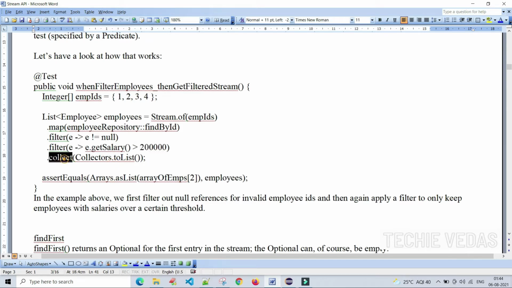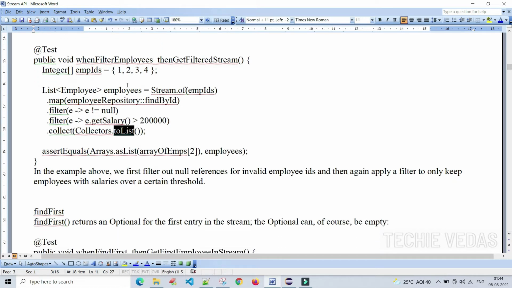After that we are collecting the data and converting it to a list. In the above example, we first filter out null references for invalid employee IDs, and then apply another filter to only keep employees with salaries over a certain threshold. This is the threshold, this is the condition. You got it right?